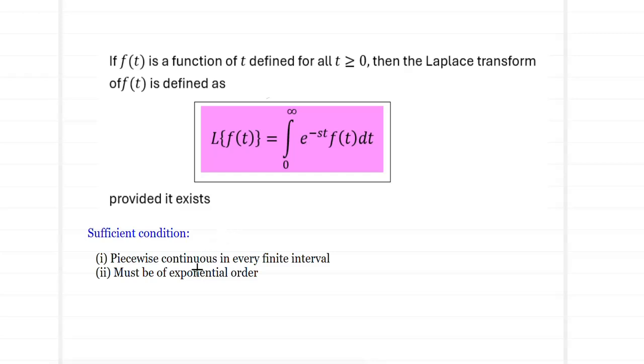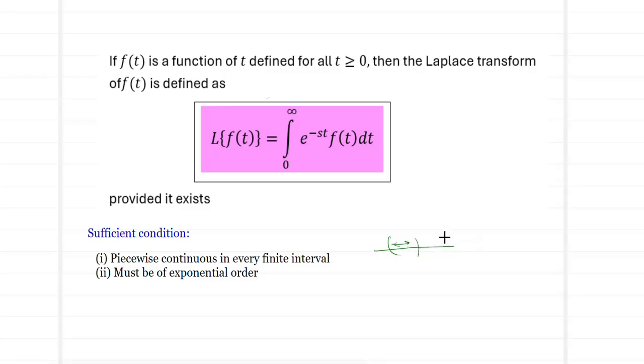So the two sufficient conditions for the existence of Laplace for any function f of t are, the first condition is that it has to be piecewise continuous in every interval t greater than or equal to 0. So if I have t to be the time period t greater than or equal to 0 and I consider an interval over here, the function has to be continuous in this particular interval, or it has to be piecewise continuous in this interval we have taken.